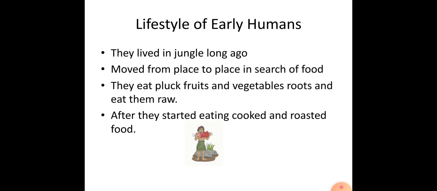In the next sessions, we will study early humans' tools, communication, discovery of fire and invention of the wheel. Now these are the short points on the lifestyle of early humans. First, they lived in the jungle long ago. Second, they moved from place to place in search of food. They plucked fruits, vegetables and roots and ate them raw. After that, they started eating cooked and roasted food.